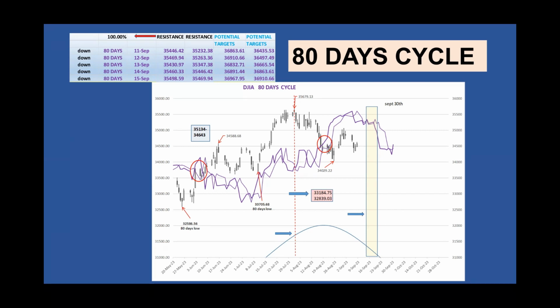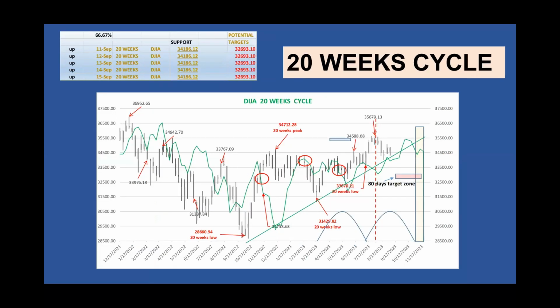The option mentioned in the 40-day cycle analysis, of the possibility that the 80-day cycle low occurred on August 25th, becomes more valid with the 40-day cycle line crossing. If this is correct, then the option of August 25th as the last 80-day, 20-week and 40-week low will be more plausible. We will have the 100% confirmation when the market crosses above its cycle lines.